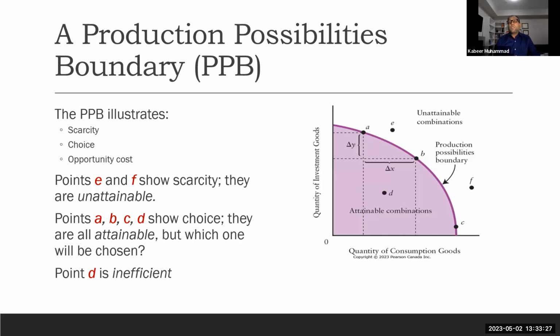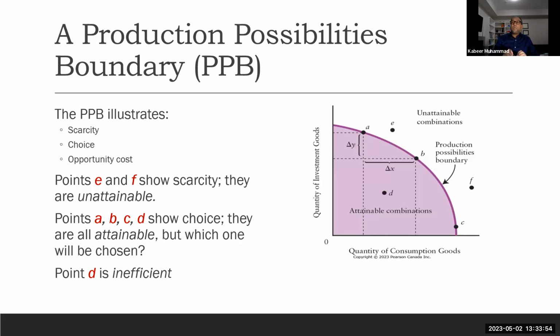We are assuming certain things here: that the economy is simple, that it only takes care of two goods, and that the rest of the things are constant. We also see one combination at point D, which we call attainable, but inefficient. Why do we say it is inefficient?